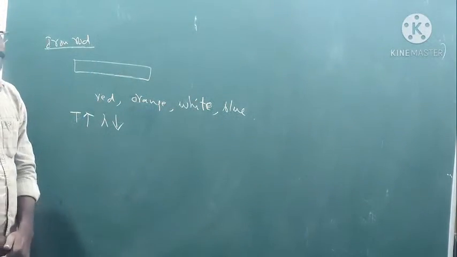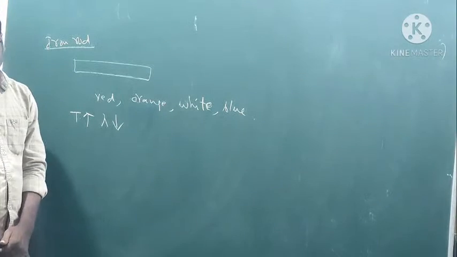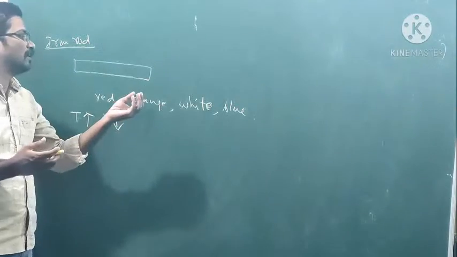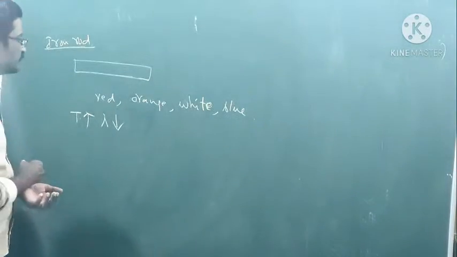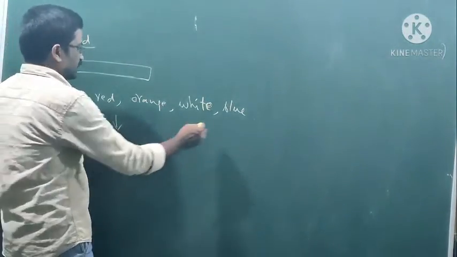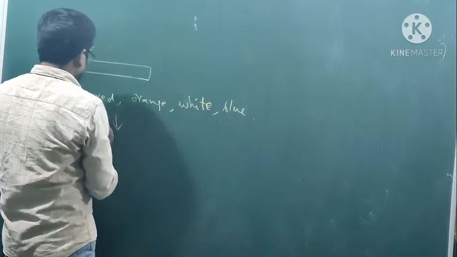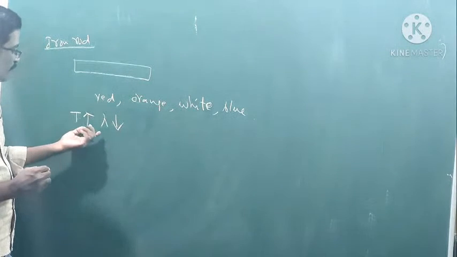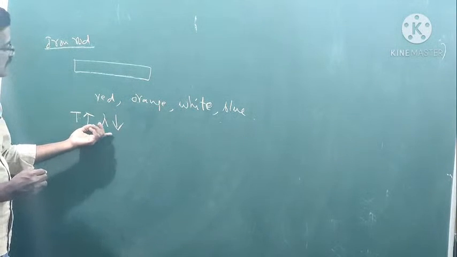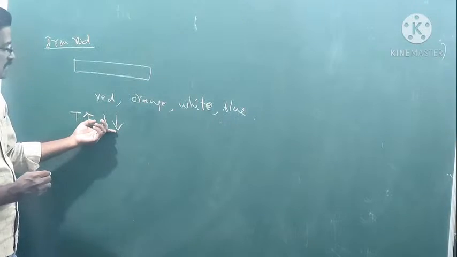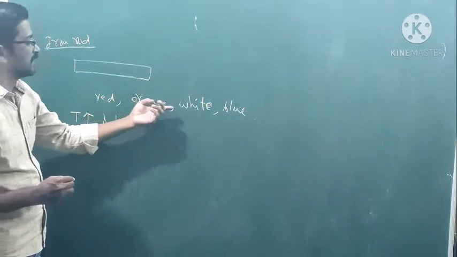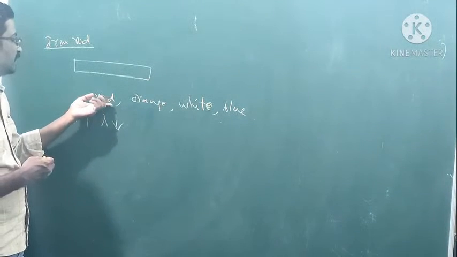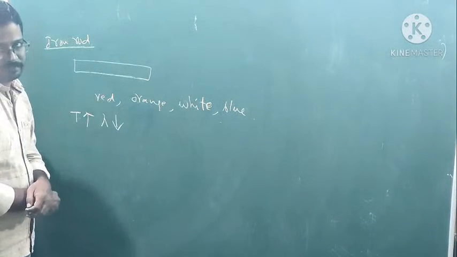We know from the previous electromagnetic spectrum which color has greater wavelength and which has shorter wavelength. So temperature increases, wavelength decreases. Lambda value for blue color is very low compared to red, and red color has greater lambda value.